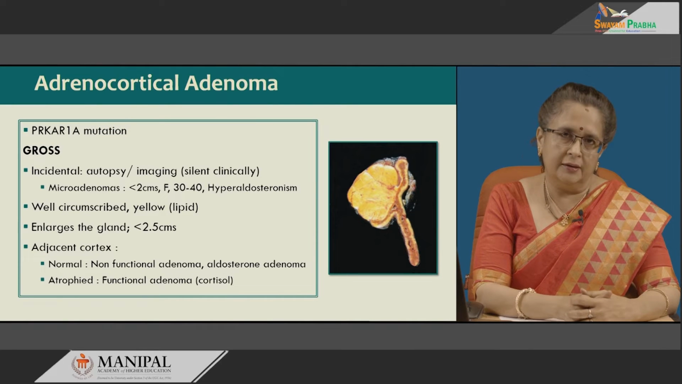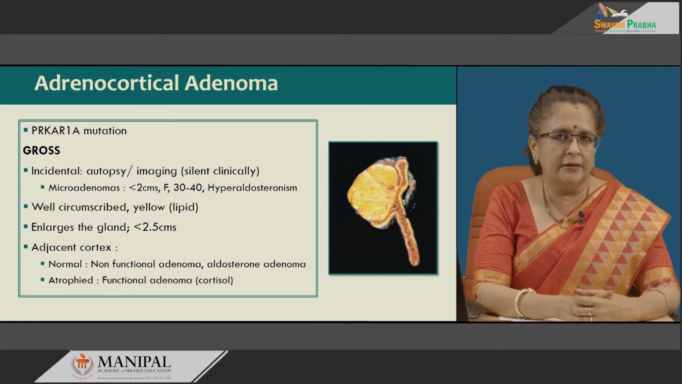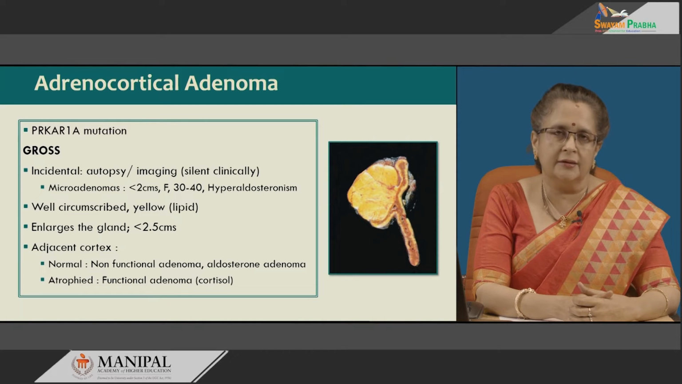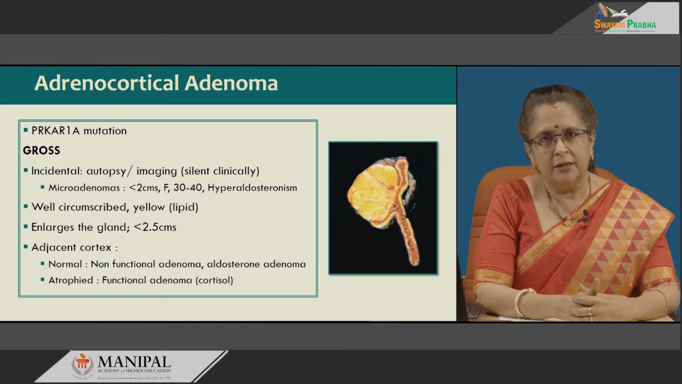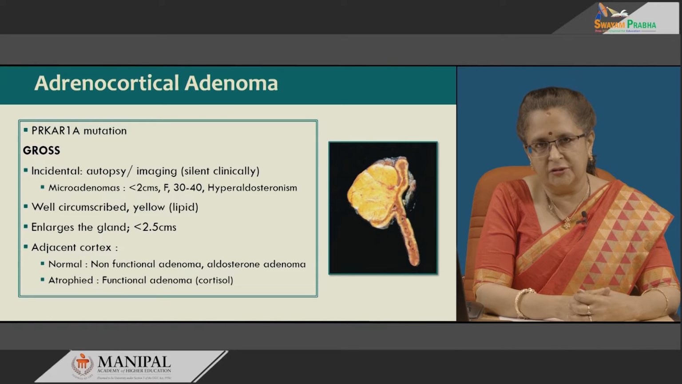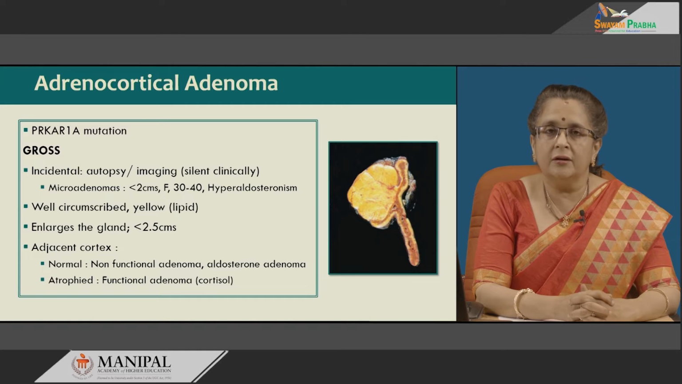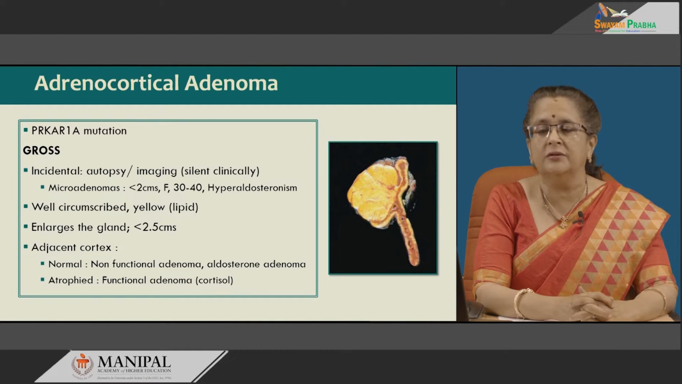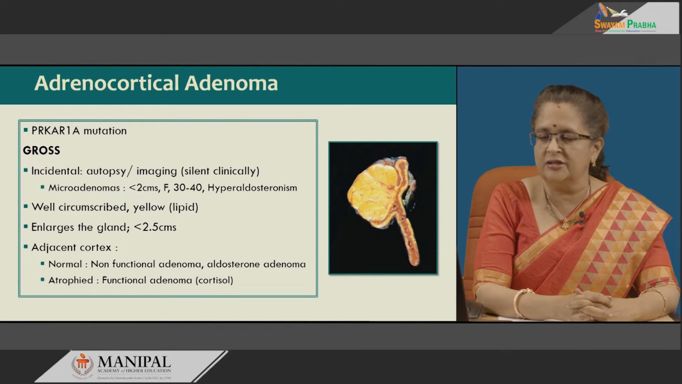Another mutation that has been seen often in adrenocortical adenoma is PRKAR1A mutation, and this has been found in carcinomas also. So, the adenoma-carcinoma sequence may be there. Grossly, most of these adrenocortical adenomas are incidentals, also known as incidentalomas, and detected on autopsy because clinically they may be silent unless it is functional.